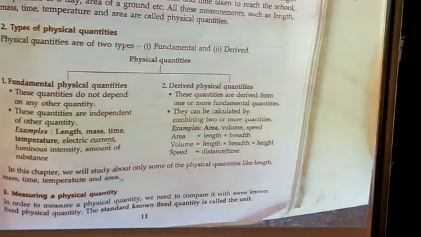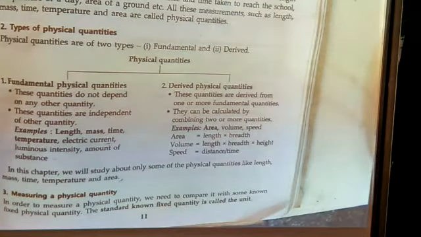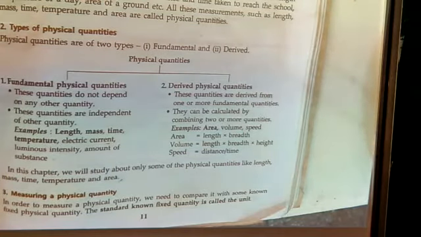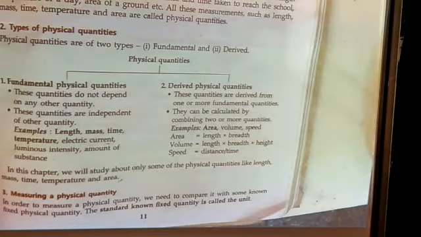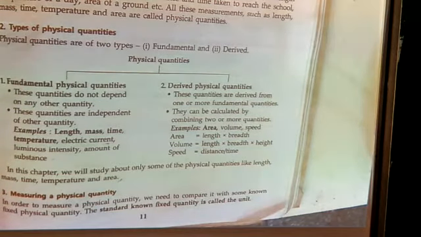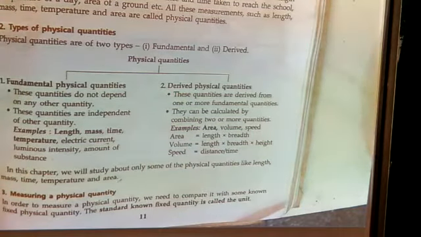So these are the quantities which do not depend on any other quantity, like temperature, electric current, luminous intensity, amount of substance. These are examples of fundamental physical quantities. Next point is derived physical quantities. These quantities are derived from one or more fundamental quantities. You can observe from the name, derived, that they are derived from other quantities, that is, the fundamental quantities. They can be calculated by combining two or more quantities.